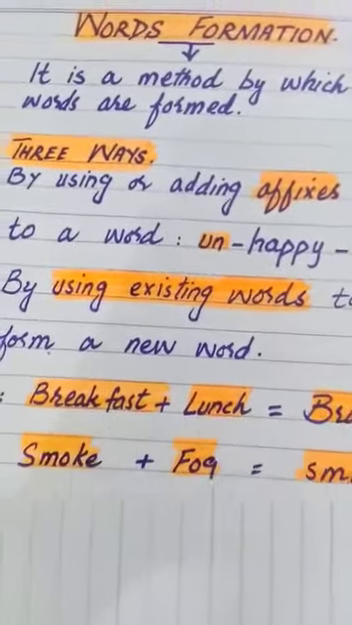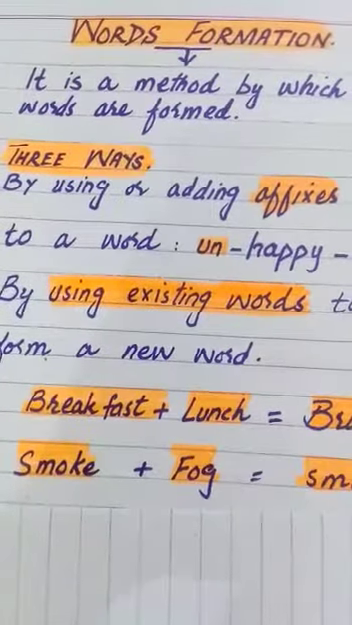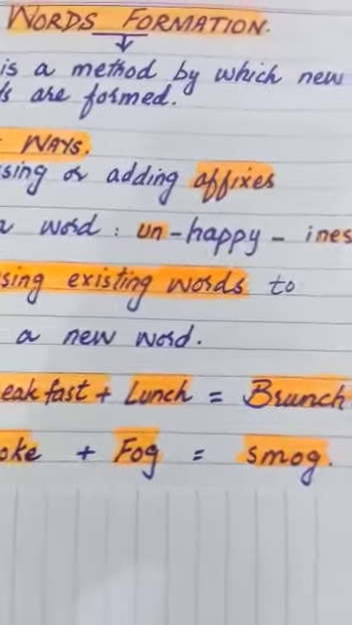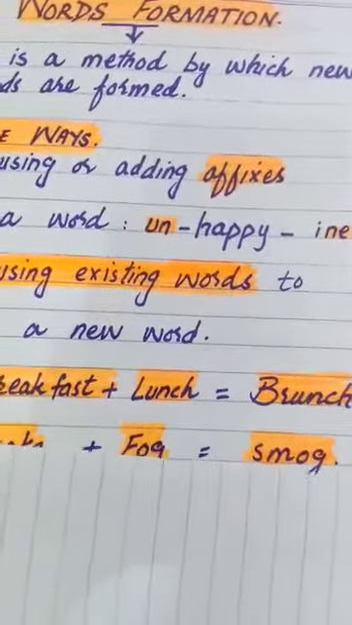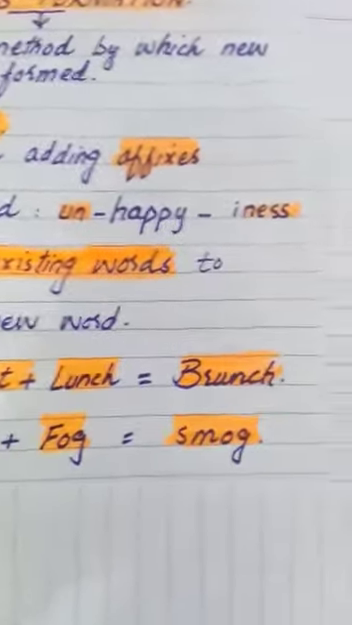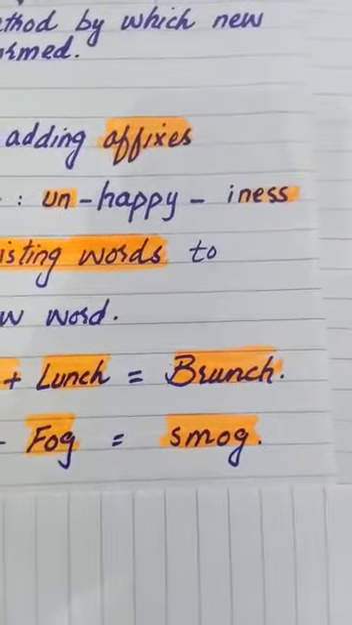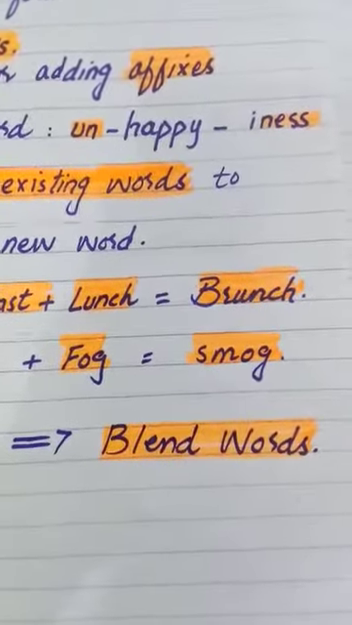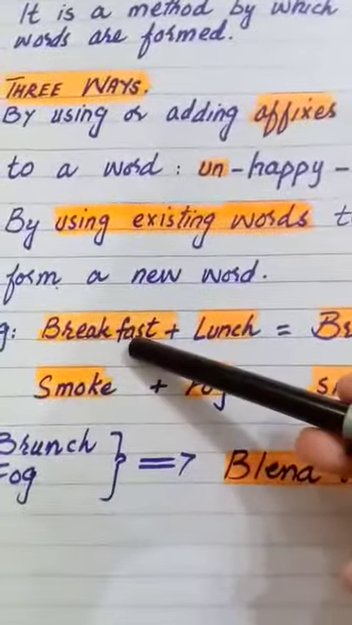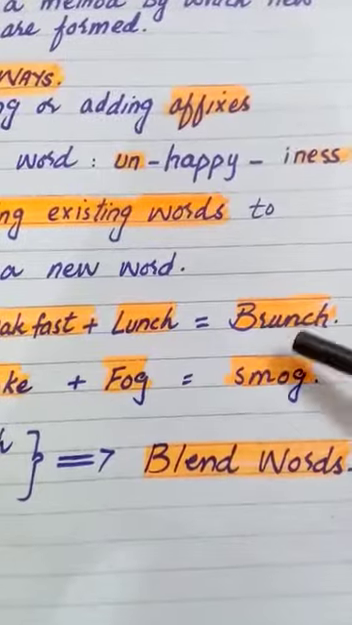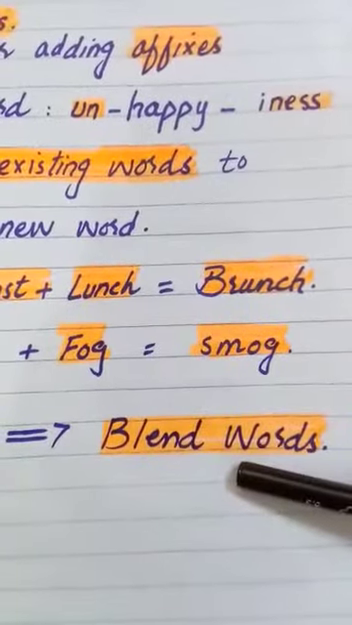Similarly, one more example, smoke, it's one word. Fog, it is another word. And the third word which you are getting by combining them is smog. This is a method of words making, and the words which you have got, brunch and smog, they are called blend words. Like taking some part from this word, taking some part from this word, and making a new word. These two words are called blend words.